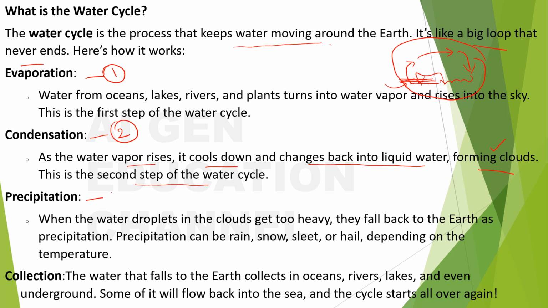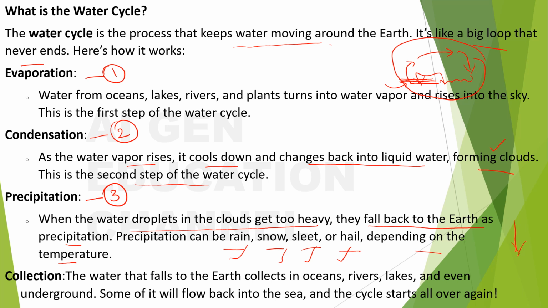And what is the third step? Precipitation. When the water droplets in the clouds get too heavy, they fall back to the earth as precipitation. Precipitation can be rain, snow, sleet or hail depending on the temperature, right? So you know about the rain, and there will be snow, sleet or hail too, based on the temperature that these water droplets will fall back on the earth in the form of either rain, snow, sleet or hail.